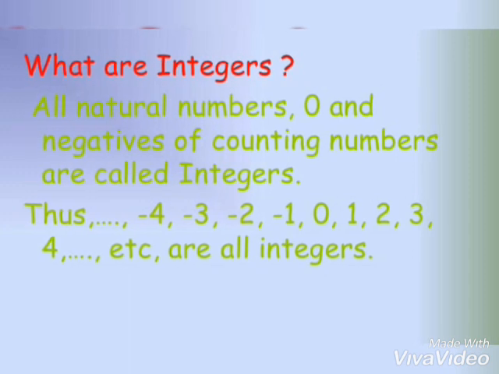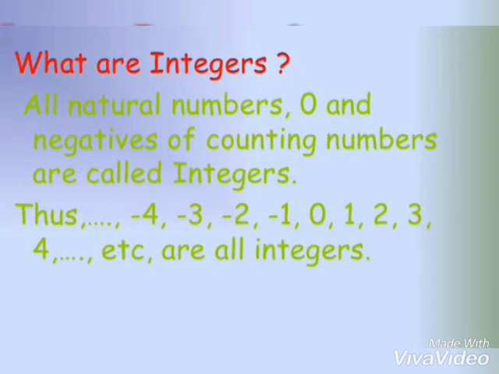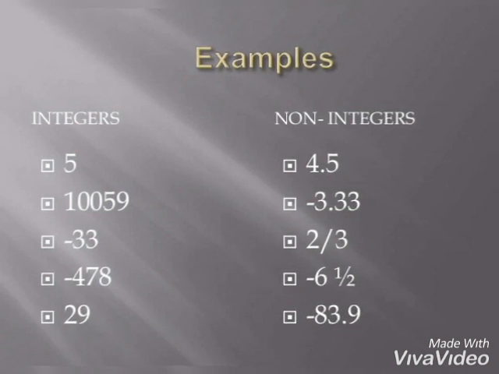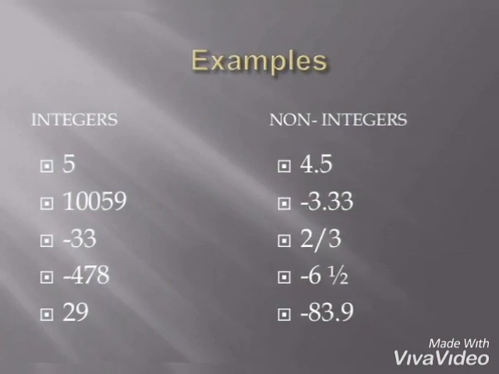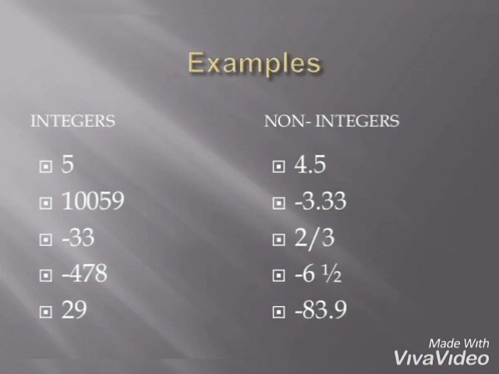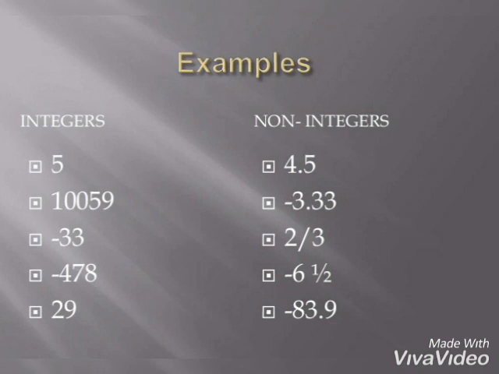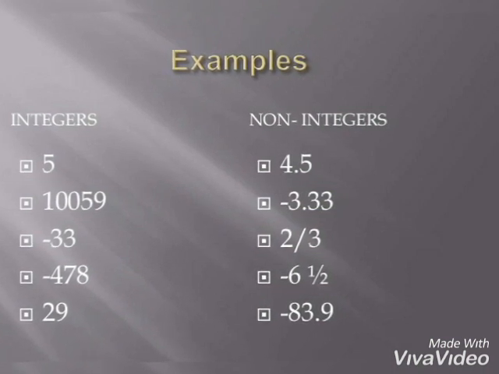are all integers. Now, some more examples of integers are: 5, 10,059, -33, etc. Non-integers are: 4.5, -3.33, 2 by 3, -6, 1 by 2, etc. Now let's see the rules of addition of integers.